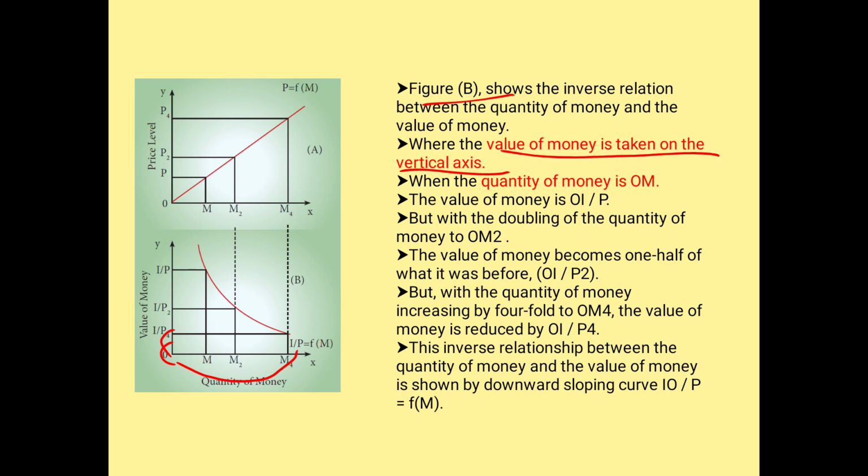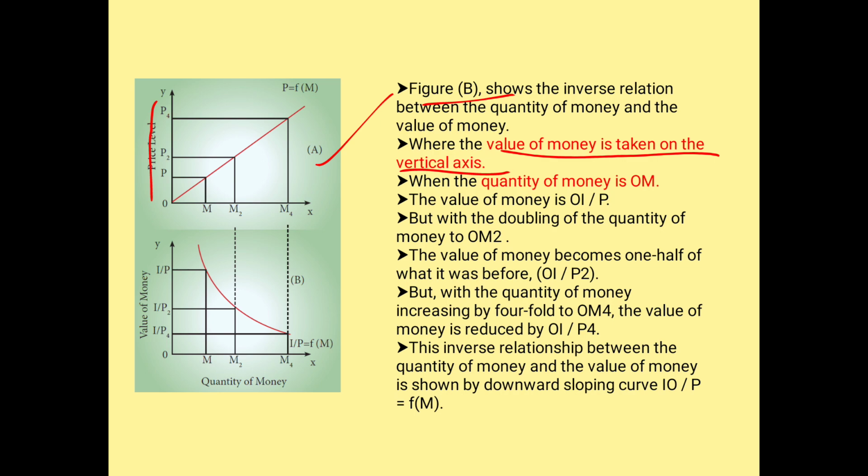So the difference between these two diagrams is that in the first diagram you can see price and quantity: as the quantity of money increases, the price increases. But here you can see the vice versa taking place.